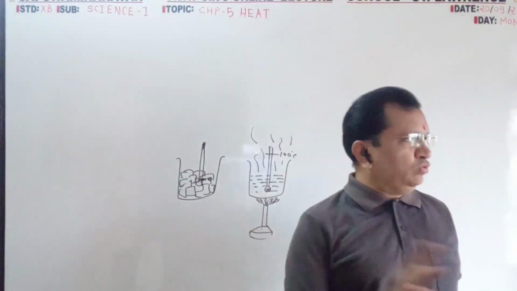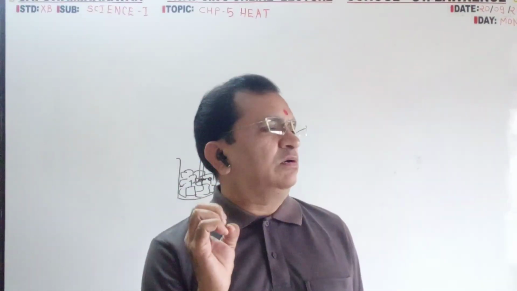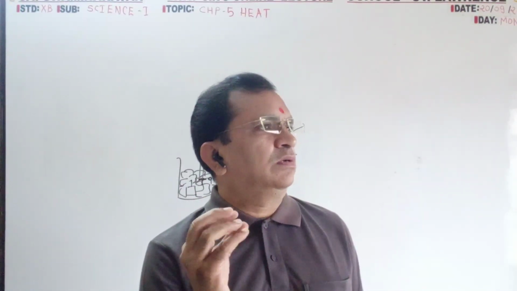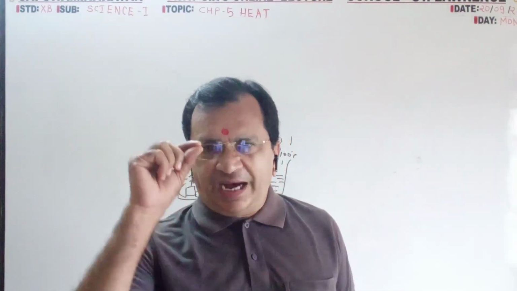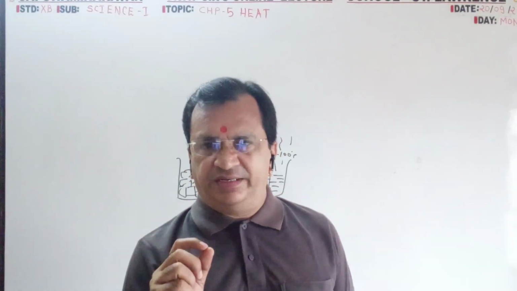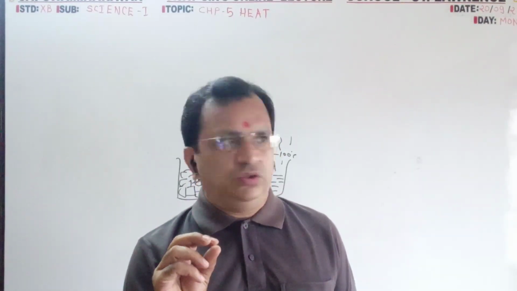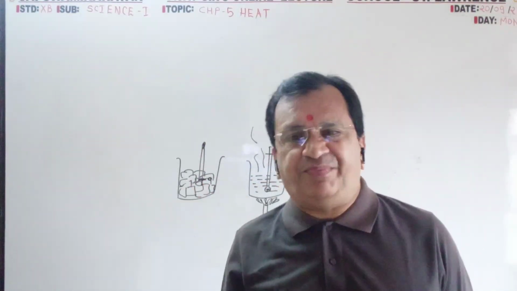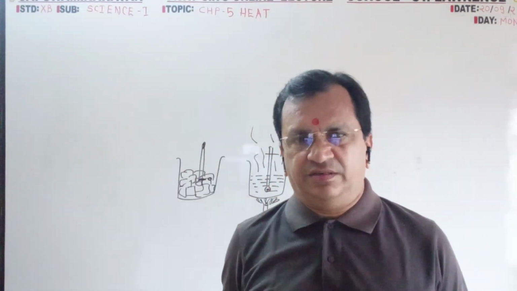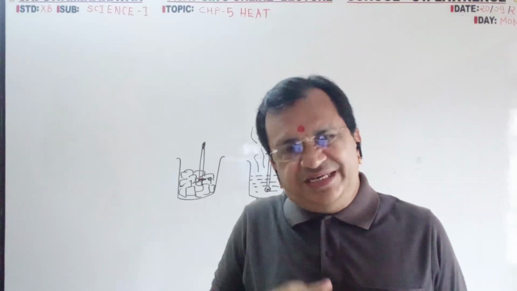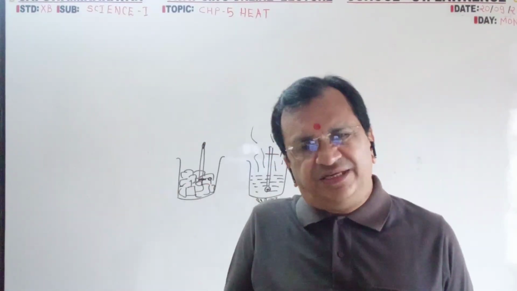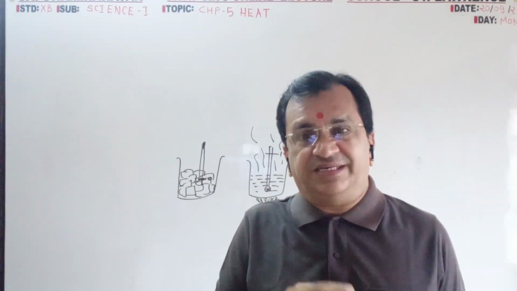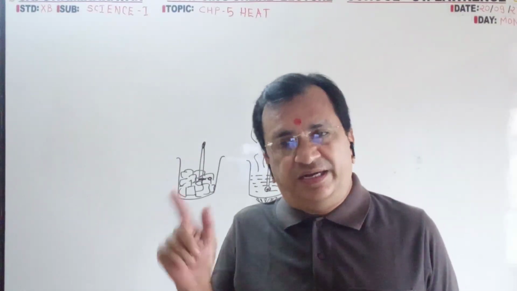And two objectives I have given. Ice will melt at 0 degree. So the freezing and melting point of ice is the same. Water freezes at 0 degree to convert into ice, and ice melts at 0 degree to convert into water.